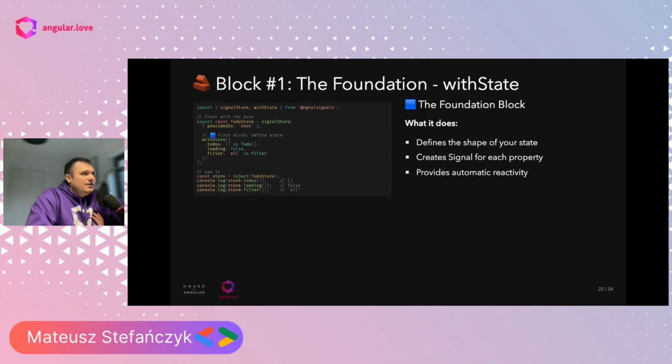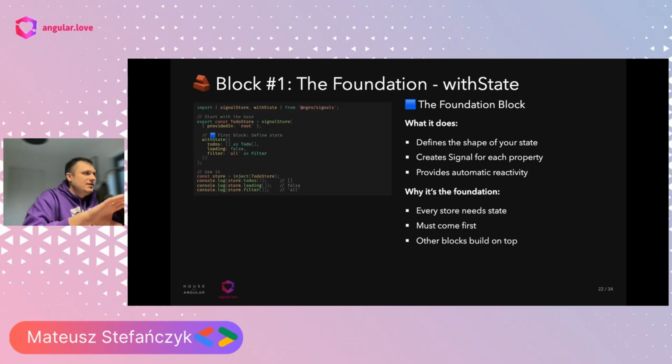And the second one is withState. withState is the function where we define the shape of our state, right? This will create a signal for each property, provides automatic reactivity, and it's the most basic building block for any kind of state or store, because that's the purpose of having a store in the application.